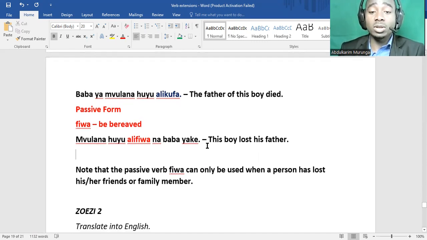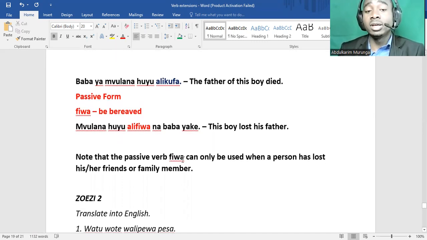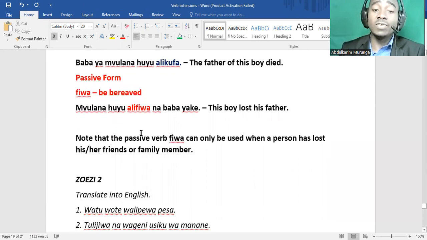This boy lost his father. Now you need to note this. The verb fiwa is only used when a person has lost a friend or family member. When you say alifiwa, he lost someone, it's not impolite, it's just normal, you can use it, okay?